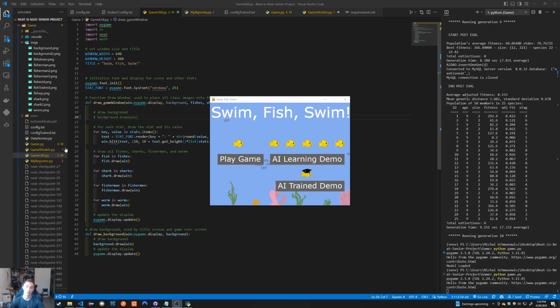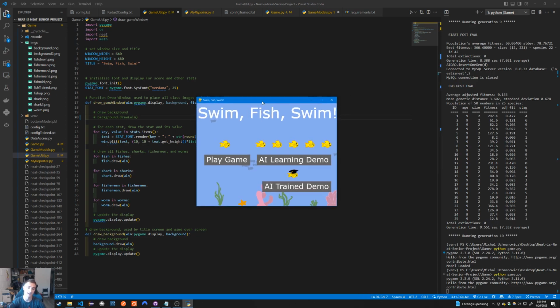Now within my senior project I have created three things. I have created a game that both a human and an AI can play. The game is pretty simple and I'll get further into that in a moment. I have created a demo where the AI plays the game through an implementation of a genetic learning algorithm called NEAT.